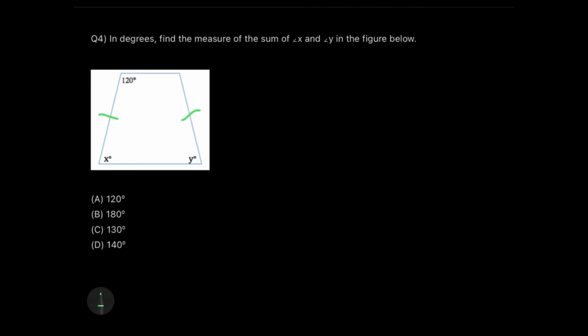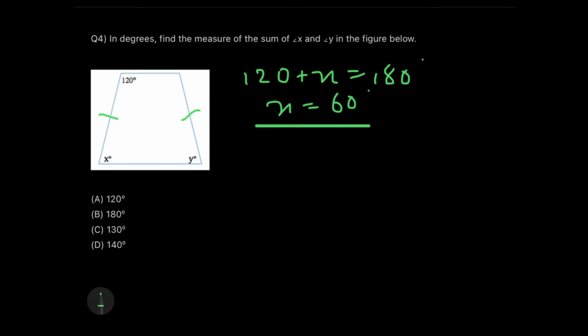So, are we going to do 120 plus 120 plus x plus y is equal to 360 degrees? Nah, a long way. I know that the adjacent angles are supplementary to each other. So that's all. 120 plus x is equal to how much? The value of that will come out to be 180 degrees, supplementary. So x will be equal to 60 degrees.